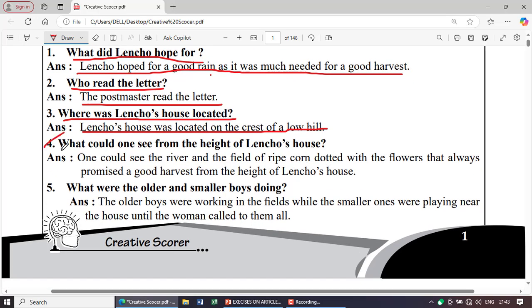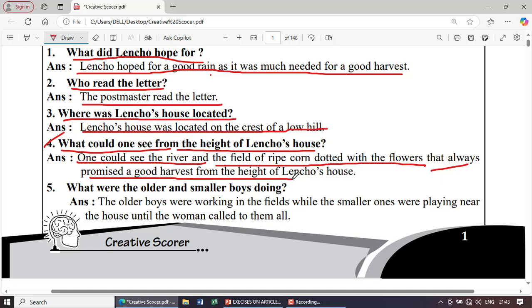4. What could one see from the height of Lencho's house? One could see the river and the field of ripe corn dotted with the flowers that always promised a good harvest from the height of Lencho's house.